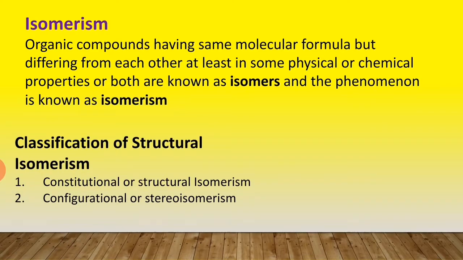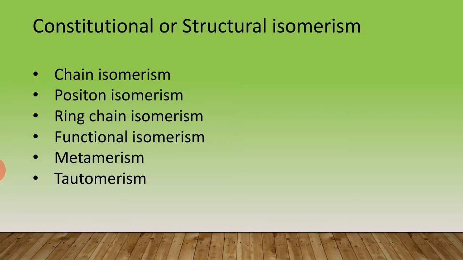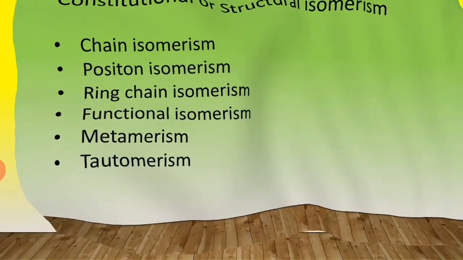Let us see the classification of isomerism. First, constitutional or structural isomerism. Second, configurational or stereoisomerism. Let us see one by one. Constitutional or structural isomerism is of the following types: chain isomerism, position isomerism, ring chain isomerism, functional isomerism, metamerism, and tautomerism. Let us see one by one.